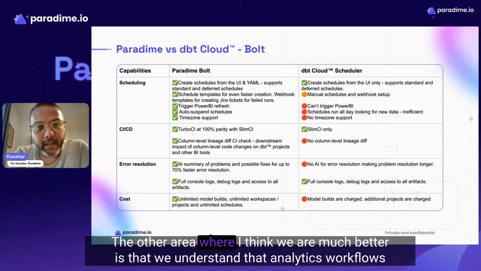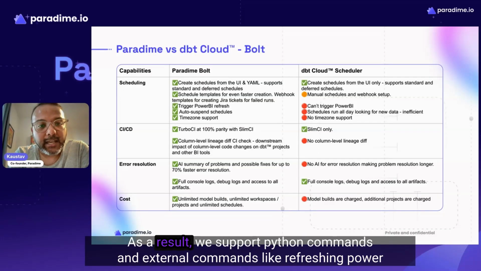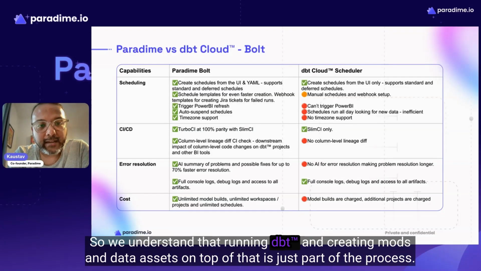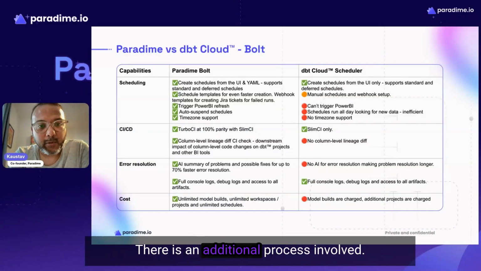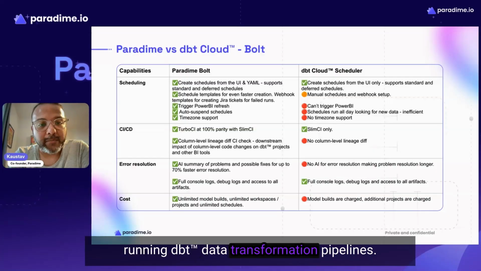The other area where I think we are much better is that we understand that analytics workflows is not just DBT, but there is stuff that happens before and stuff that needs to happen after. As a result, we support Python commands and external commands like refreshing Power BI dashboards or Tableau worksheets and Lightdash deploys and so on and so forth. So we understand that running DBT and creating models and data assets on top of that is just part of the process. There is an additional process involved where downstream systems need to be up to date on the back of running DBT data transformation pipelines.